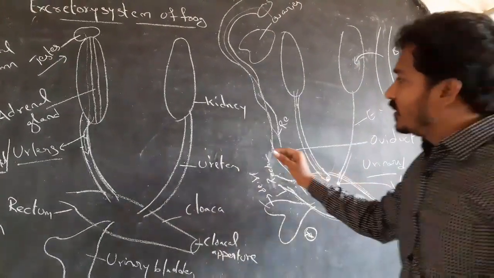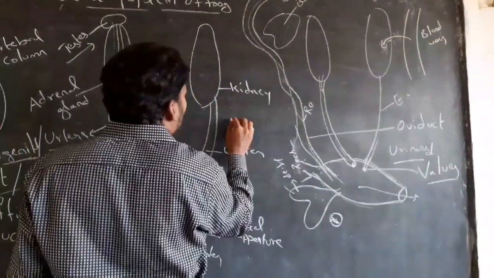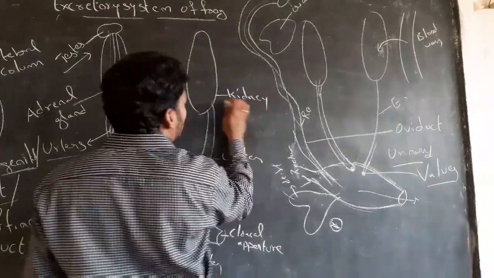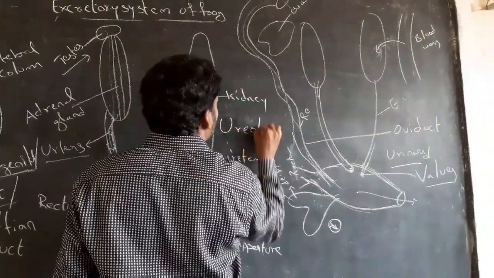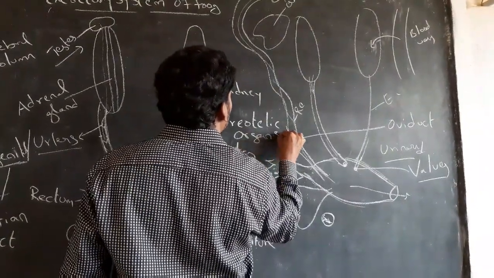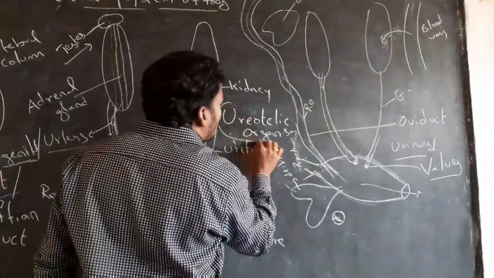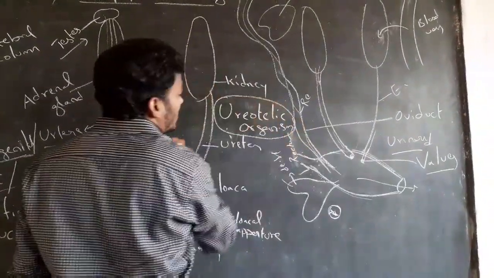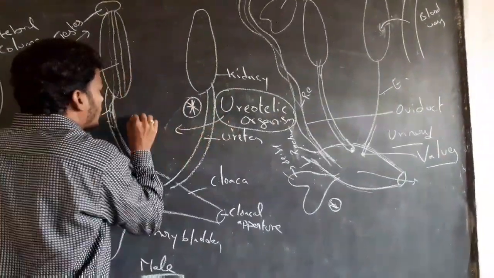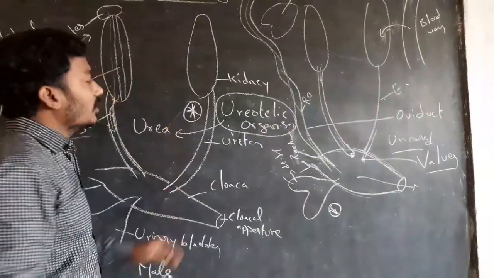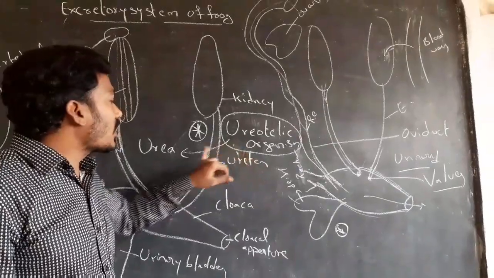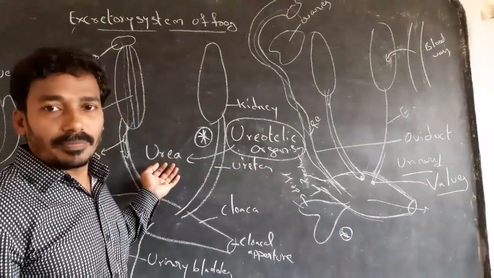Frogs are ureotelic organisms. Adult frogs are ureotelic because they excrete urea.